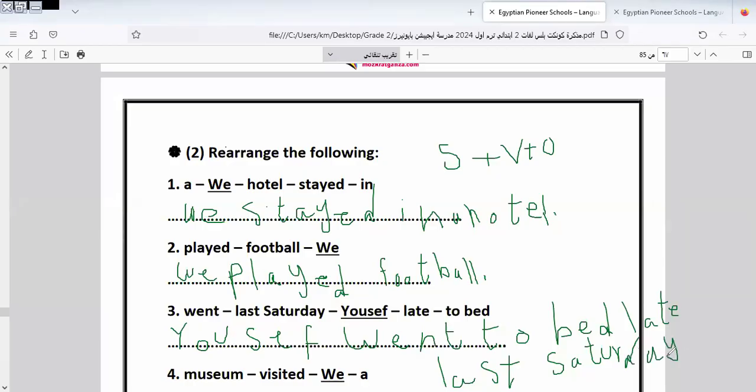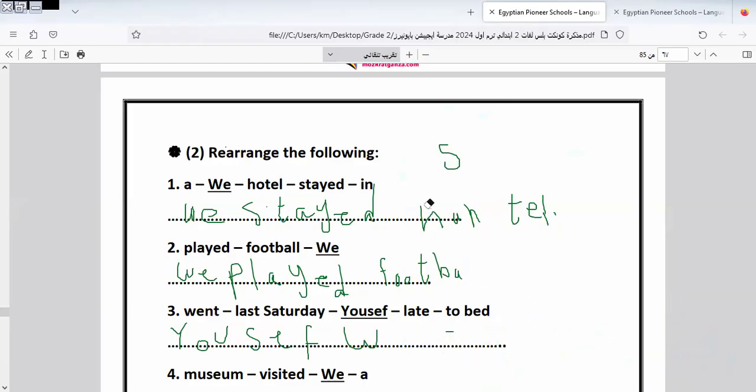I put a full stop at the end of the sentence. Okay, let's go to another one here. I will leave the rest of this exercise for you to do by yourself. Okay.